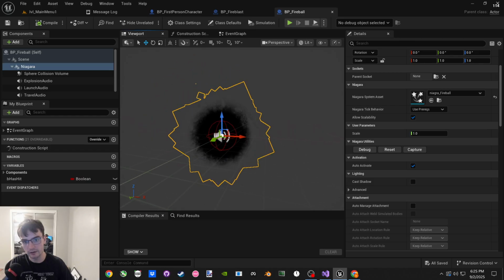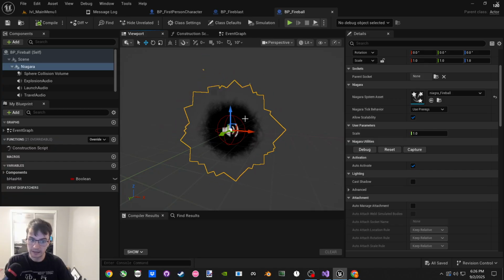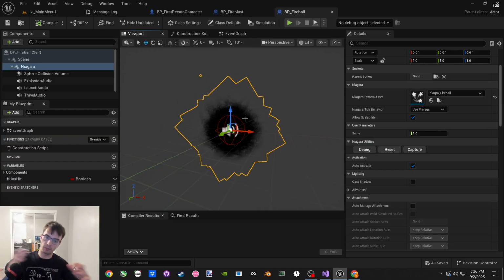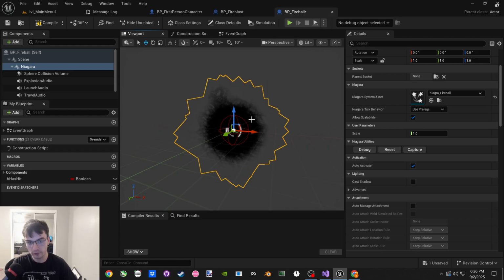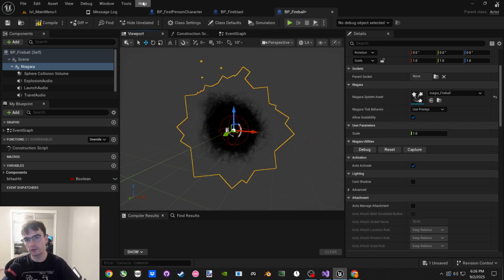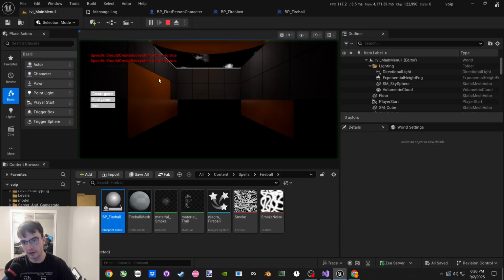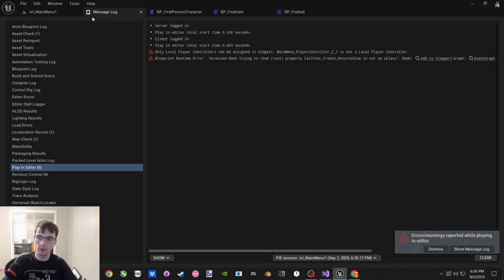So we can see it doesn't have any velocity right now, so you can't see any particle effects coming from behind it. There's no trail right now. If this was actual motion, then you would see it with a trail of fire behind it, just like in the game, where we can say, fireball.